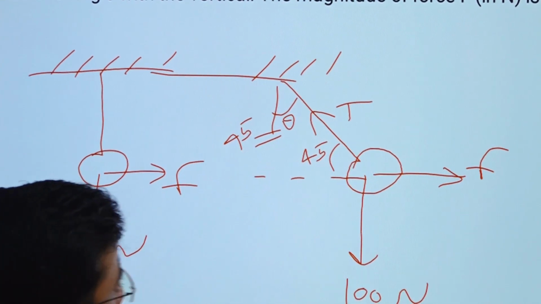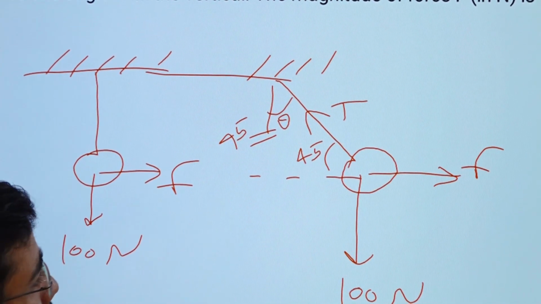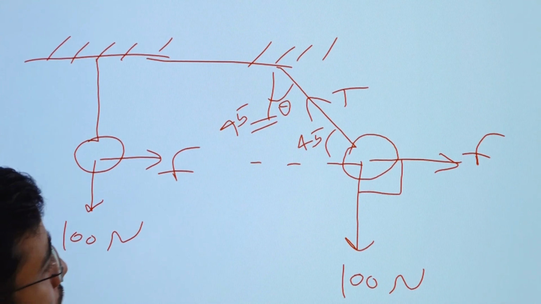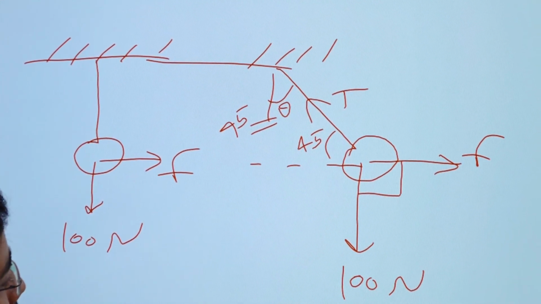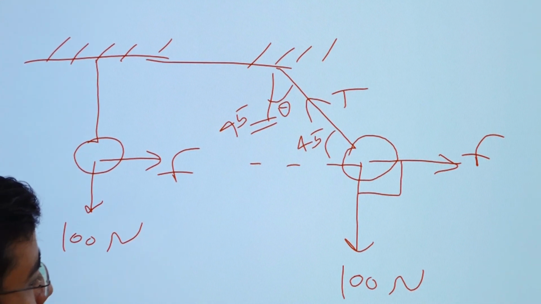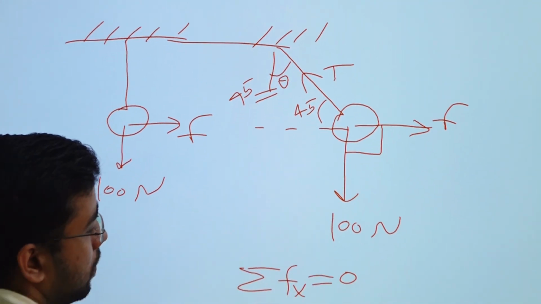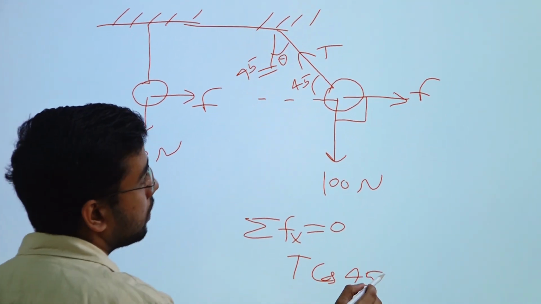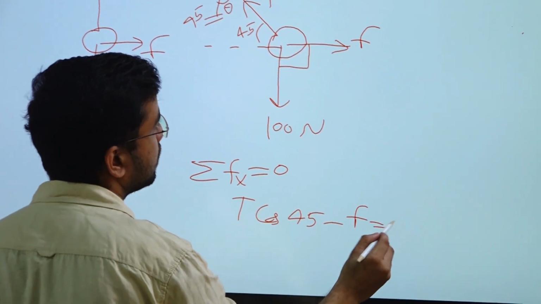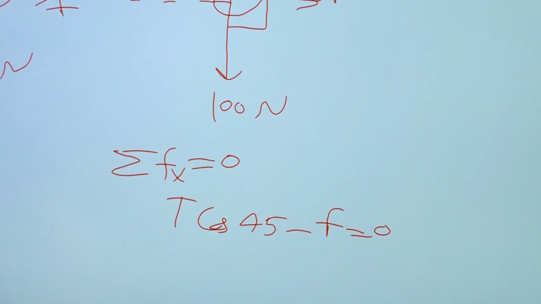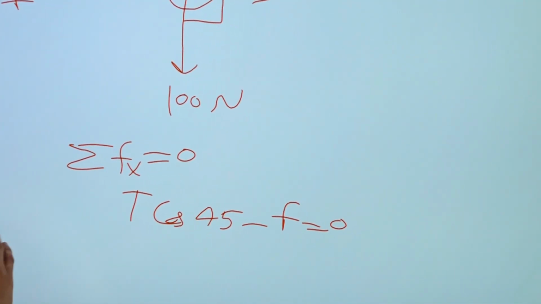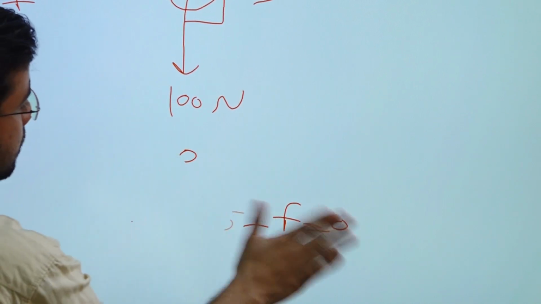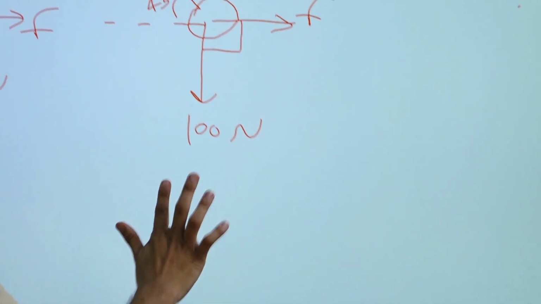Okay, so you don't even need to apply sine law here because it is 90 degree, right? You will just resolve the forces in x direction. Sigma Fx is equal to 0. So T cos 45 minus F is equal to 0, right? Or better we will apply sine law only. So sine law will be good, right? Because we don't know T.